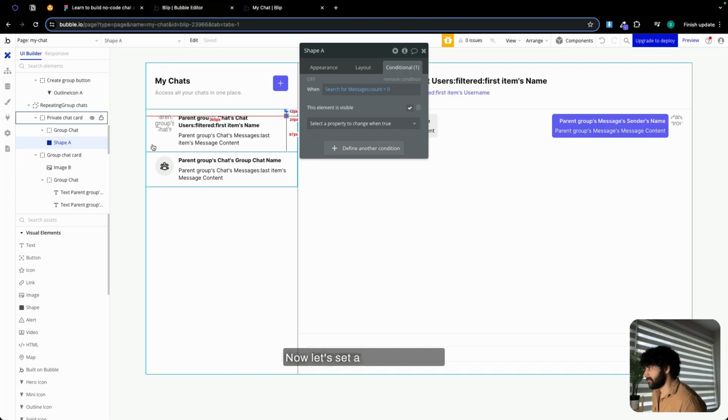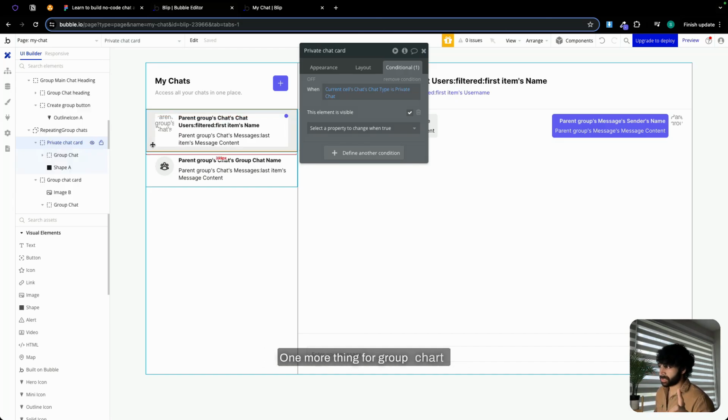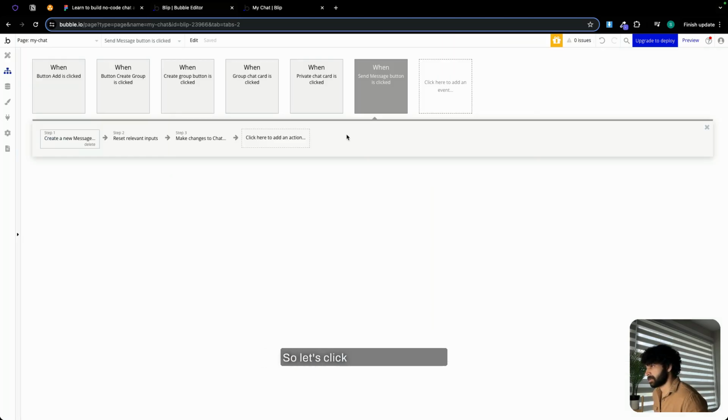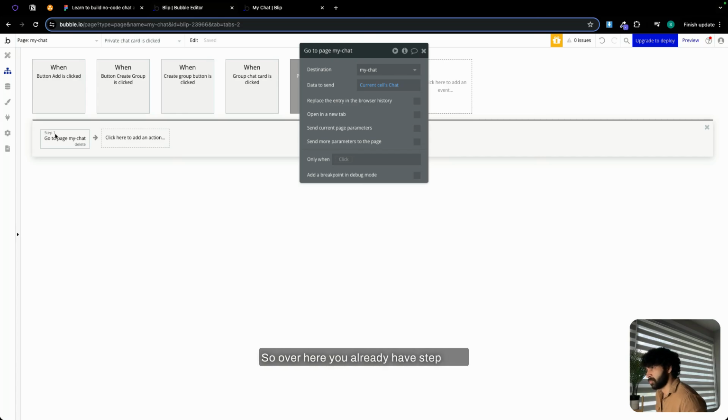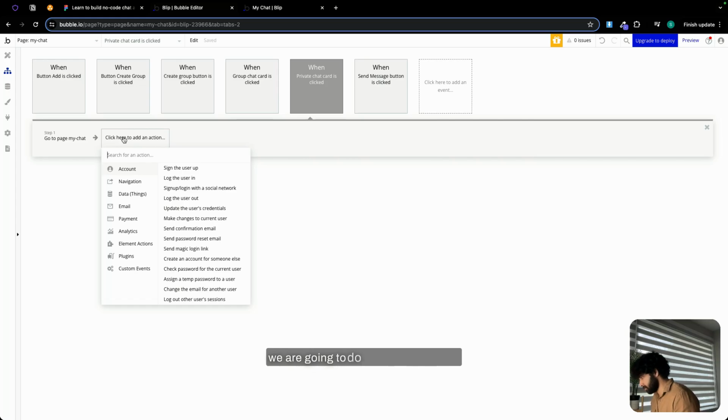Now let's set a workflow. Again, one more thing. For group chat, it's going to be your home assignment. Come on, guys. So when user clicks on the group chat card or the private chat card, I want to hide this shape. So let's work on that as well. Let's click on editor workflow. Over here, we already have step 1, that is go to page. That's fine.